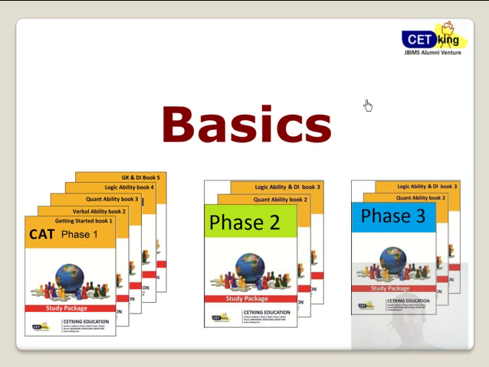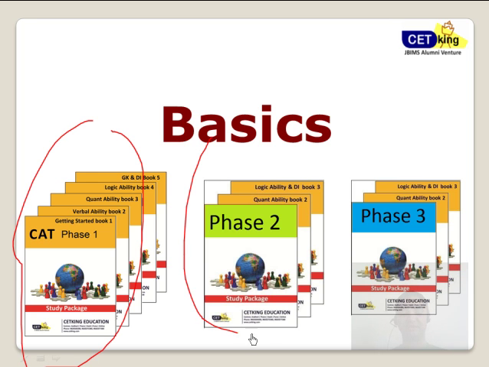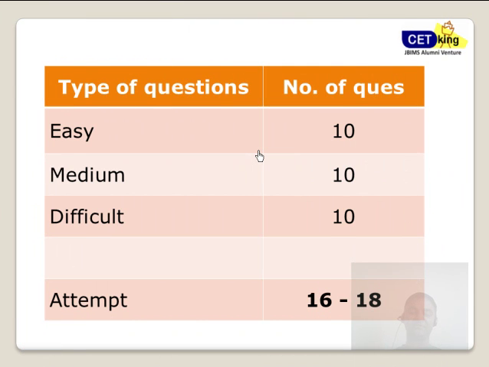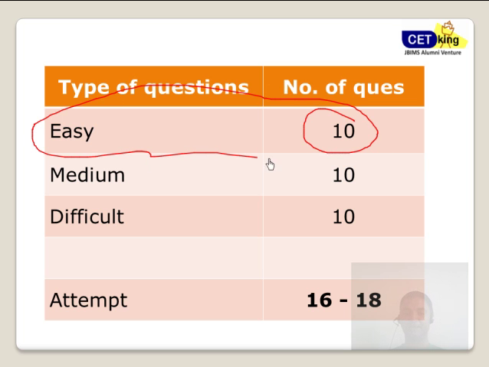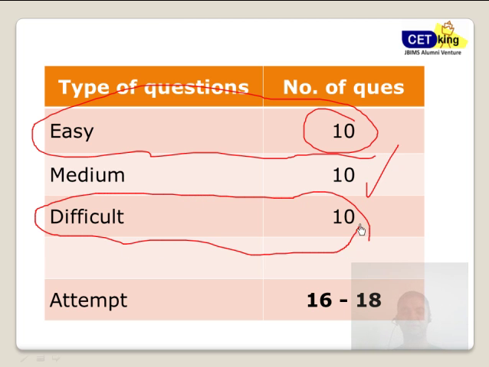Yep. So a lot of questions were based on books. If you have the Cetking phase 1 and phase 2 books, they are going to be more than sufficient for the last few days. So please go through them. Now if I look at the level of difficulty of the quant section, 10 questions were easy, out of the book, based on solid example level questions, 10 medium and 10 difficult. That's the deciding factor. Earlier there used to be 4 to 5 difficult questions, but this time 10 questions were difficult. So obviously the cutoff will fall accordingly.